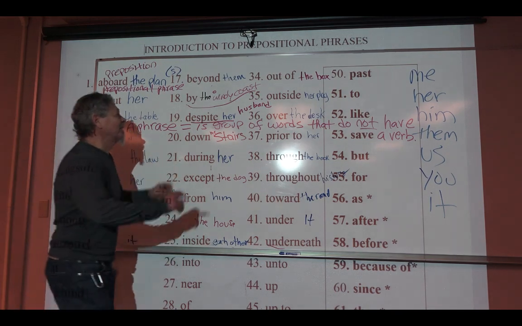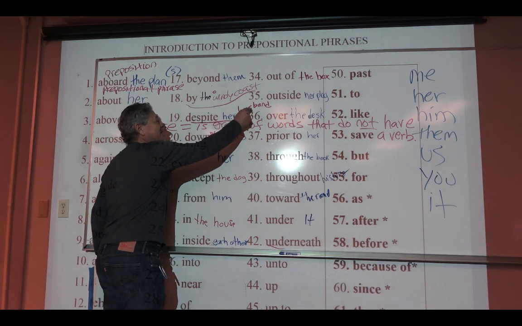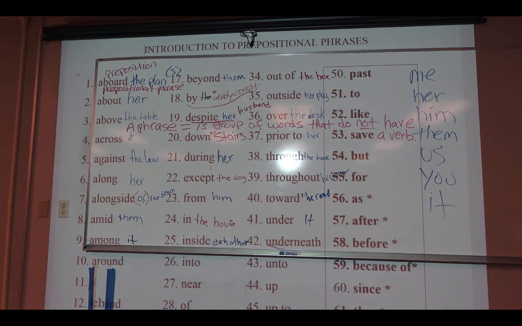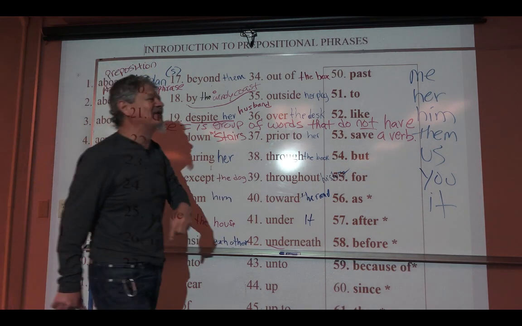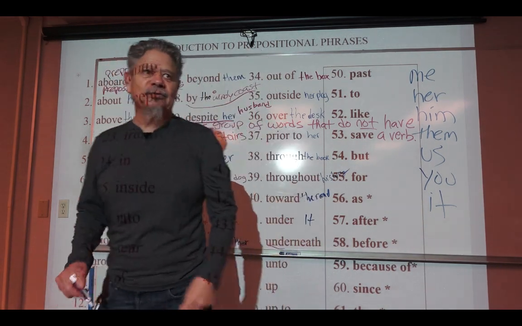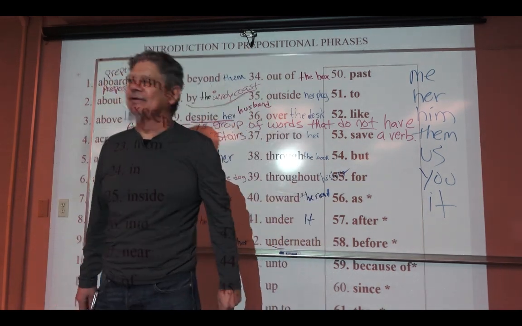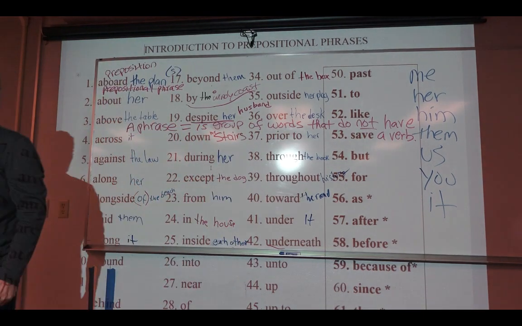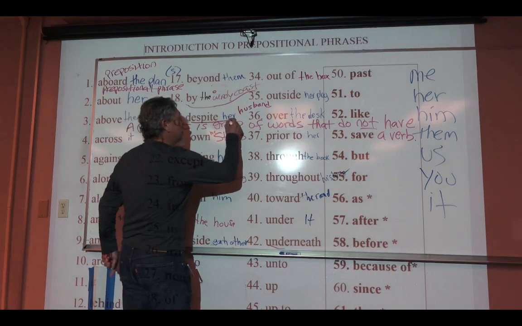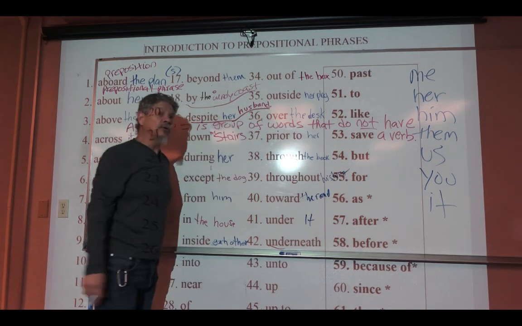The question is, when I added the word husband, I turned her into an adjective. Yes. 4. I was gonna go 5, 6, 7, 8. I was hoping I didn't reach 20, you know? Jeez.